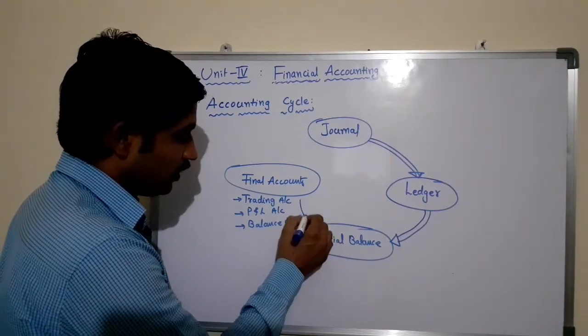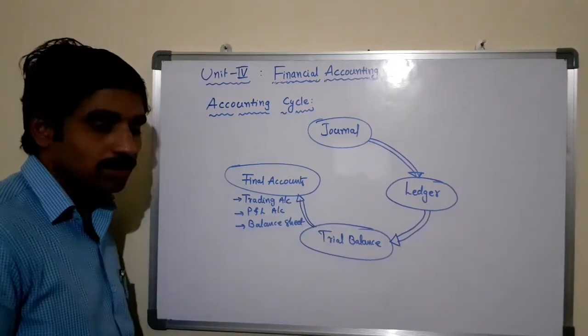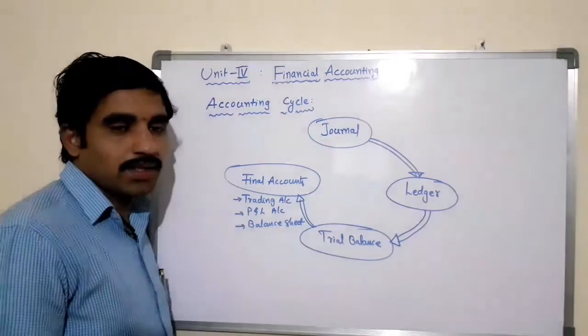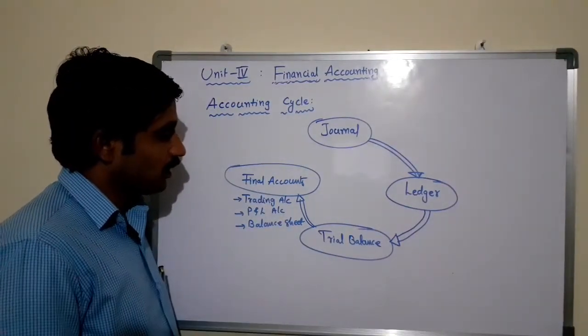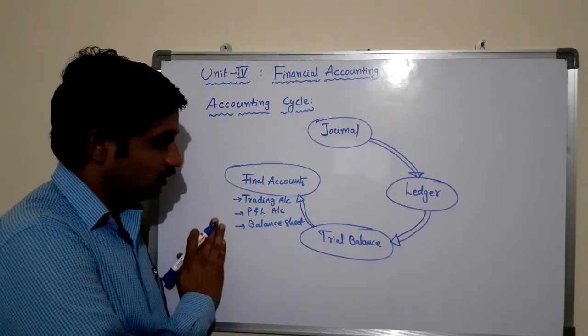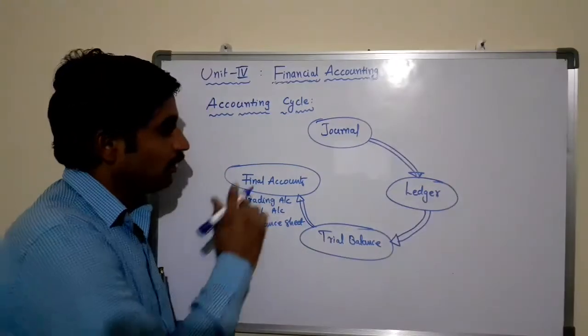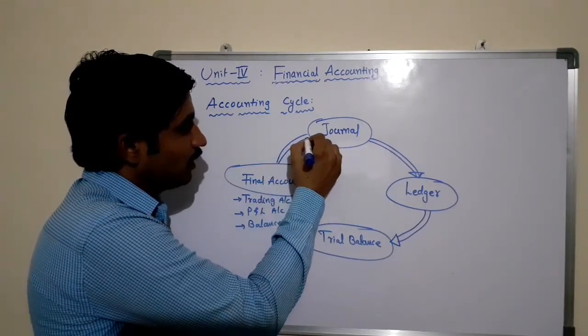After completion of preparing the trial balance and ascertaining the accuracy of the financial transactions, we will move to the preparation of final accounts, which comprise the trading account, profit and loss account, and the balance sheet. With this, the accounting period will complete.